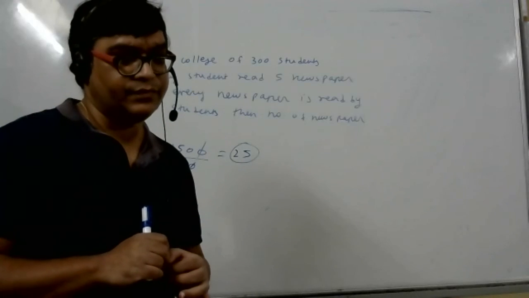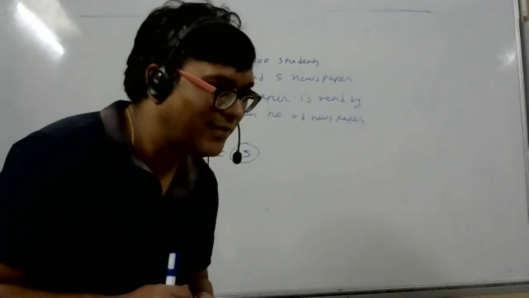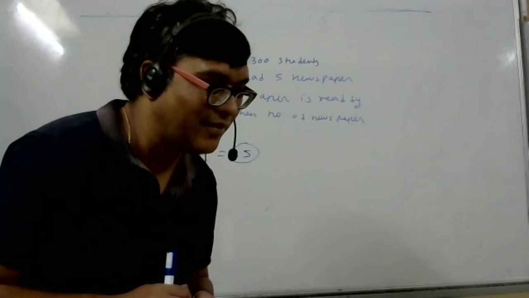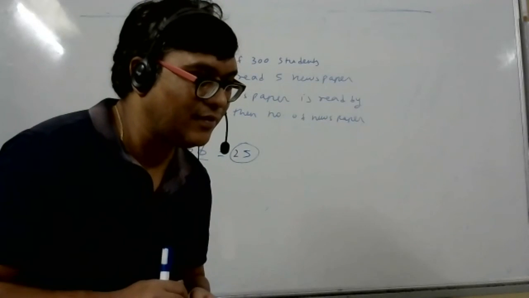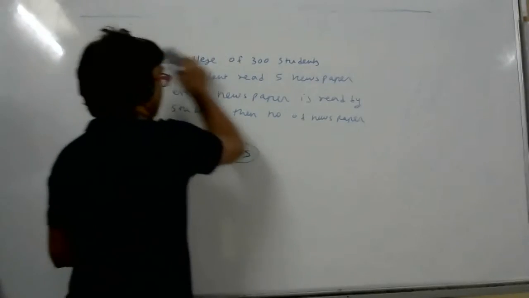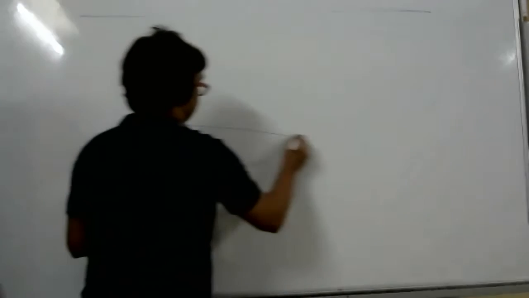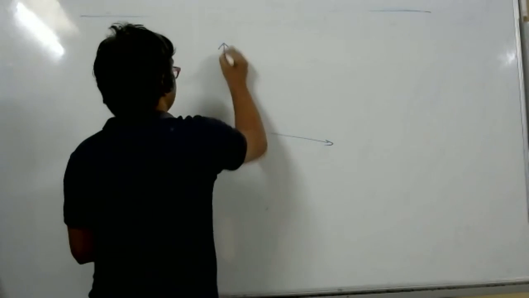Sir, while taking 90 plus theta in trigonometry, do we take it by the x-axis and y-axis, or which angle do we consider while writing sine theta? Tell your doubt properly.